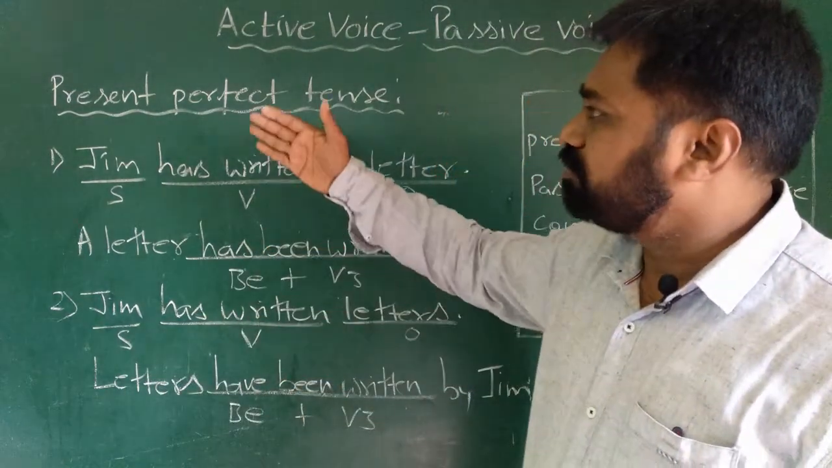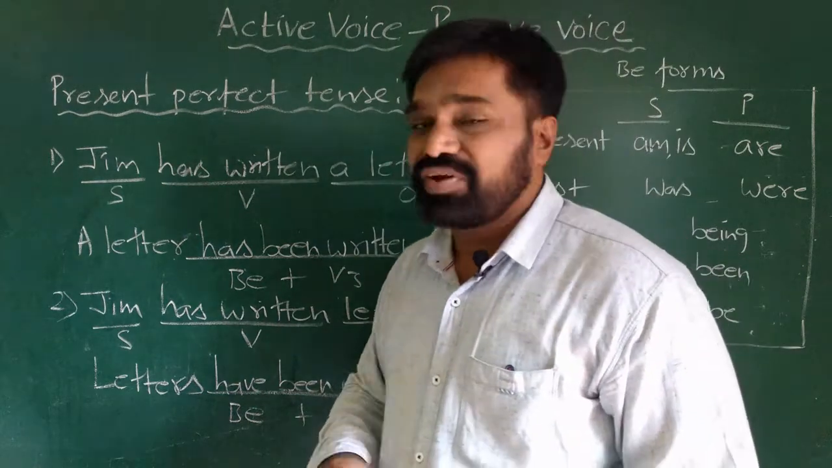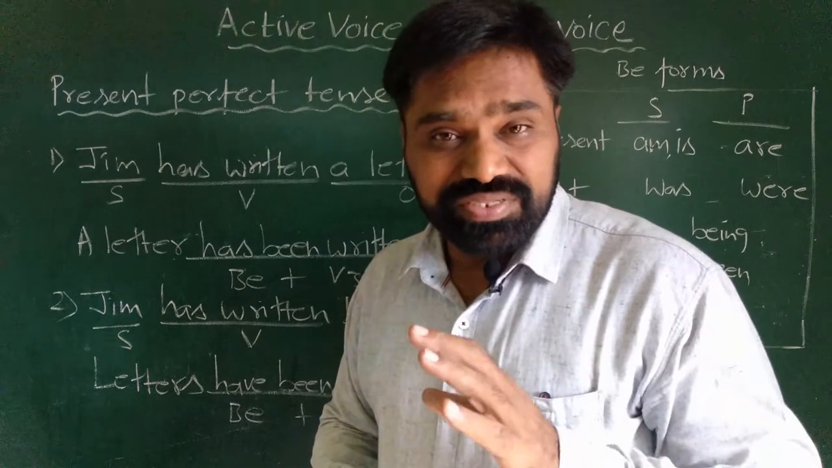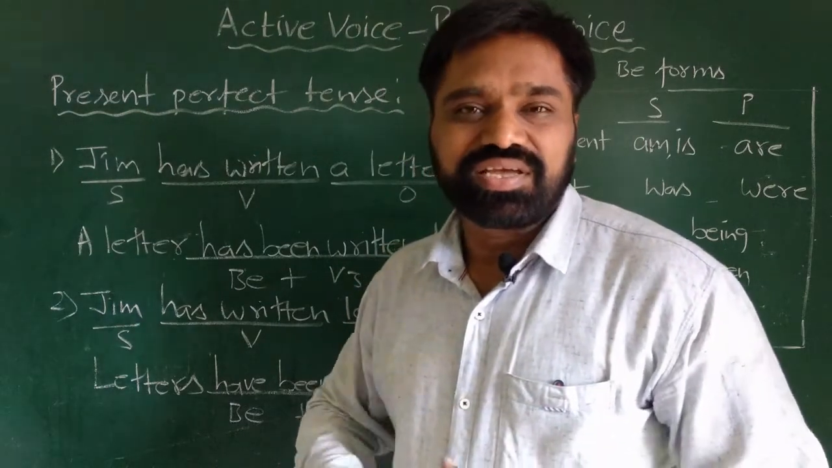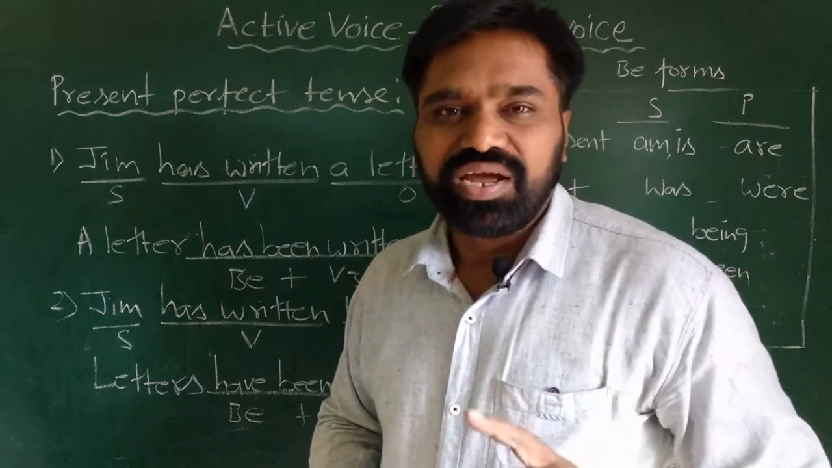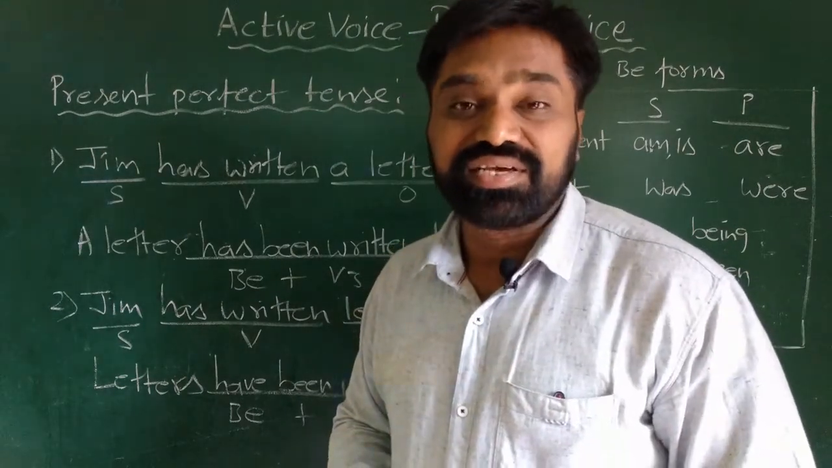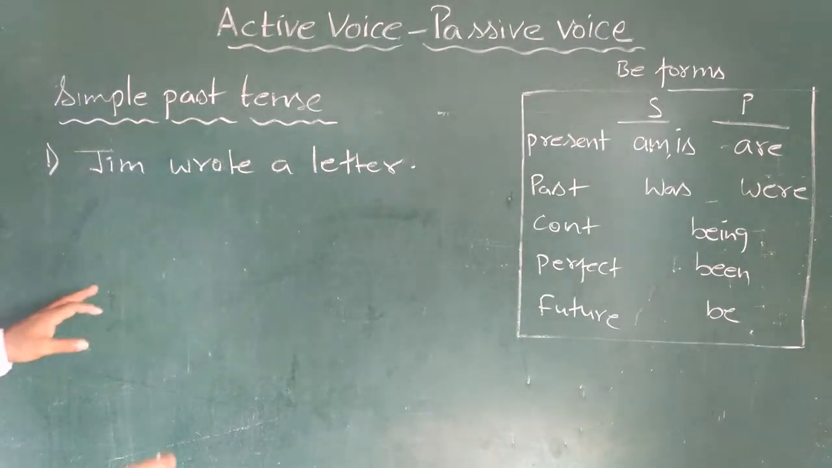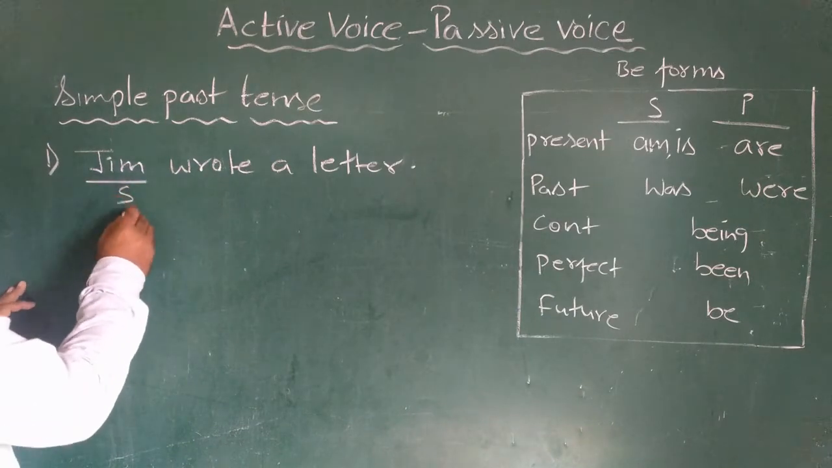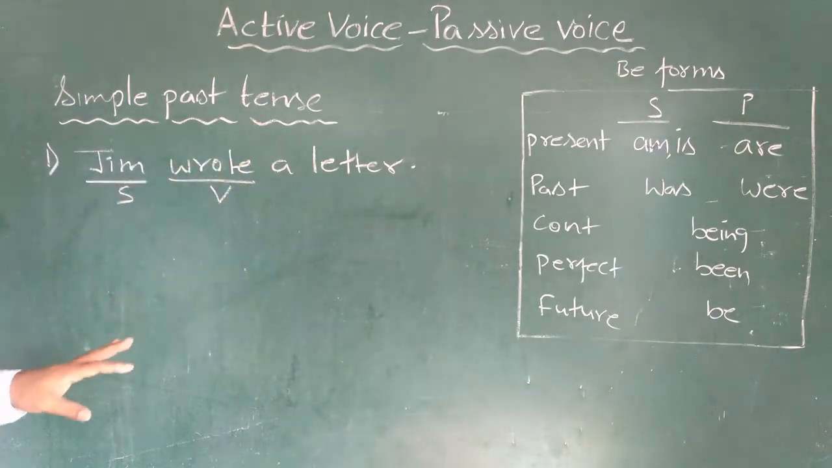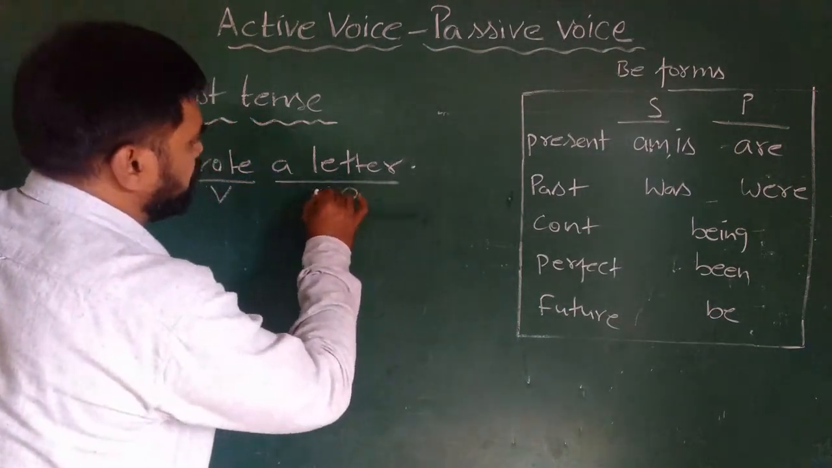Coming to the next form of the verb, next is present perfect continuous tense. Children, in grammar, present perfect continuous tense cannot be changed into passive voice. So we will leave it and go to the next, that is simple past tense. I have written a sentence. Jim wrote a letter. You can see here, Jim is the subject, wrote is the verb, which is in simple past tense. Then a letter is object.